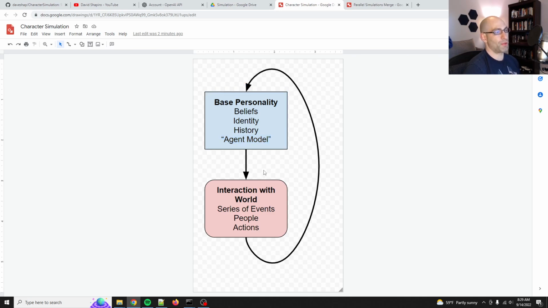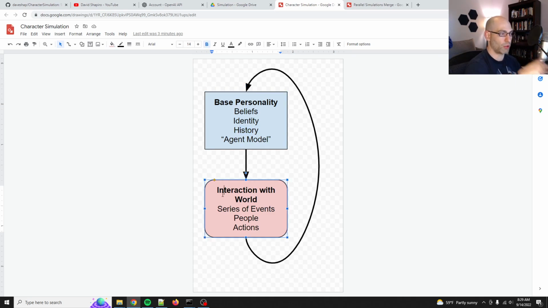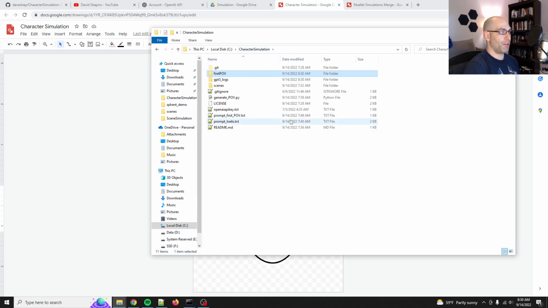Okay, so there's two basic steps. There's the inner world and the outer world. There's input from the outer world, processing, and then output back to the outer world. So you have an agent right here with beliefs, personality, identity, history, and then there's some kind of interaction with the outer world. An interaction is a two-way street, but to think of it as a loop, it's input, processing, output. And then in the outer world, there will be a series of events, there will be people or other agents, and then there are going to be actions, right? Things that you do to the world and then stuff that it does back to you. So that's the basic loop here. And that is the whole purpose of the character simulation.